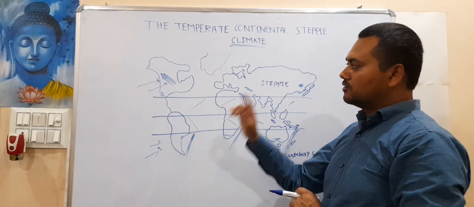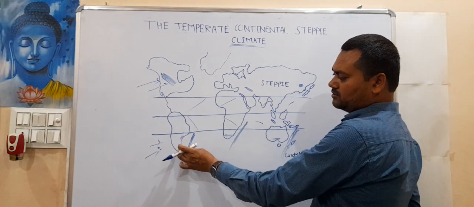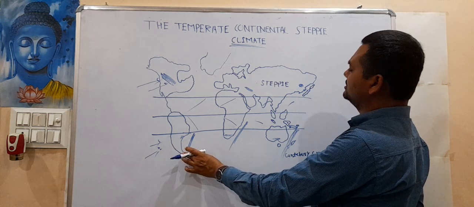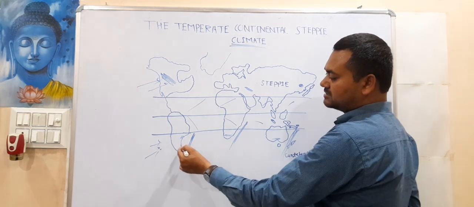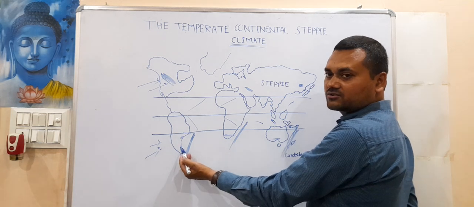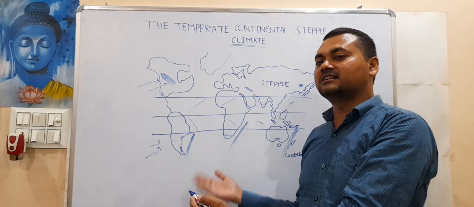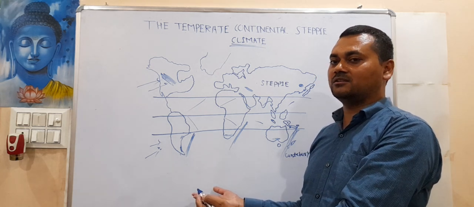Okay. One local wind I want to discuss. The westerlies, on this portion they will do the rainfall. However, they are on the western side. So what happens is that as they reach close to the western side, the amount of rainfall keeps on decreasing. But it does not mean they will not do any rainfall.